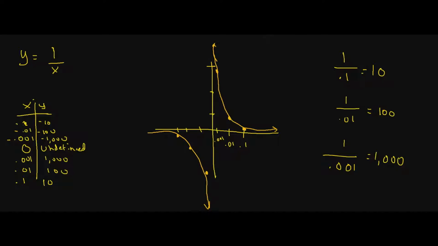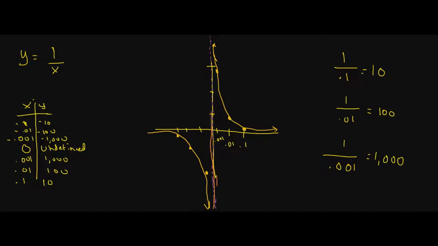The closer that we get to dividing by 0, our y values keep shooting up. And you can see right here, this is how a vertical asymptote is formed. Essentially, when we get closer and closer to 0 on the bottom, our y values go up and create this kind of vertical line right here.